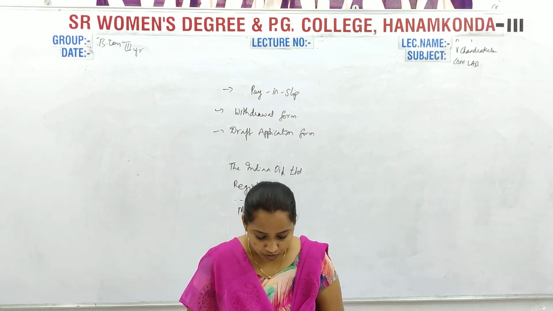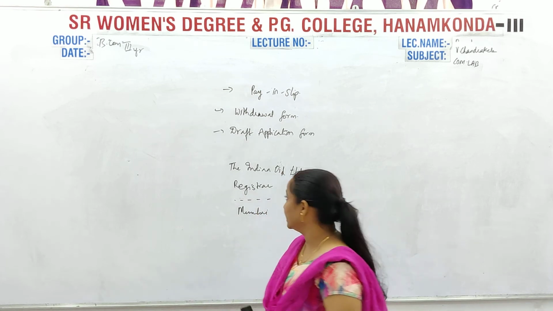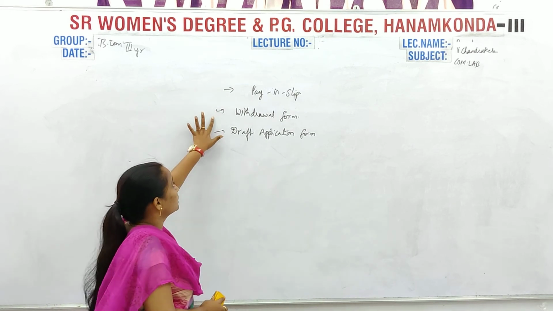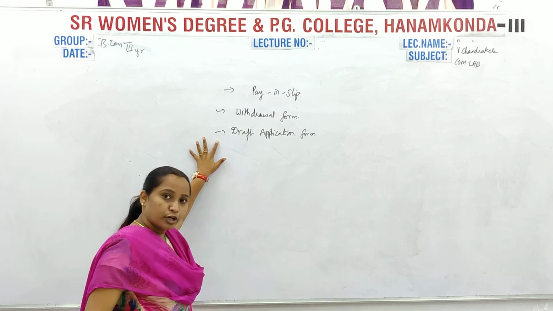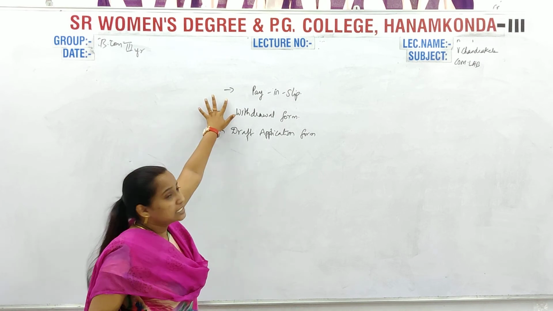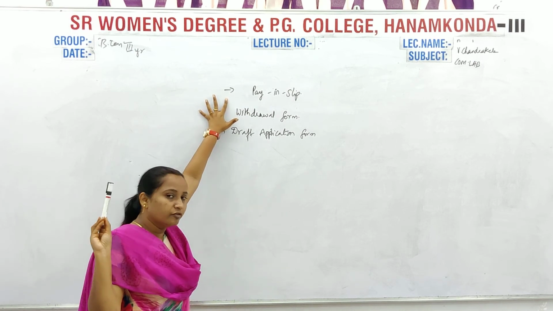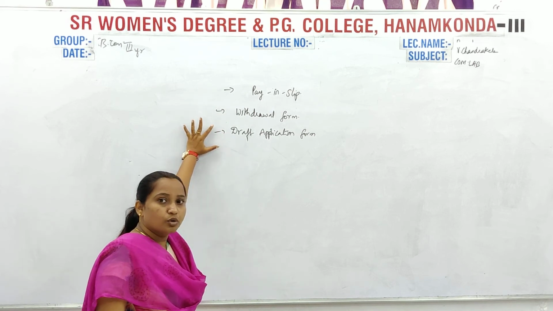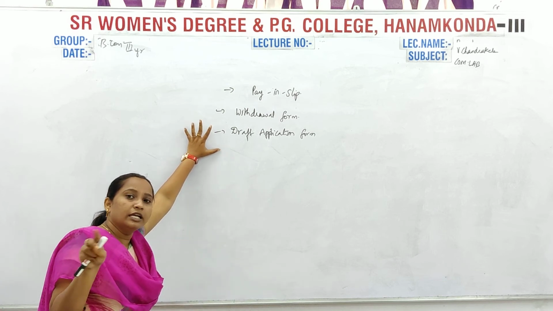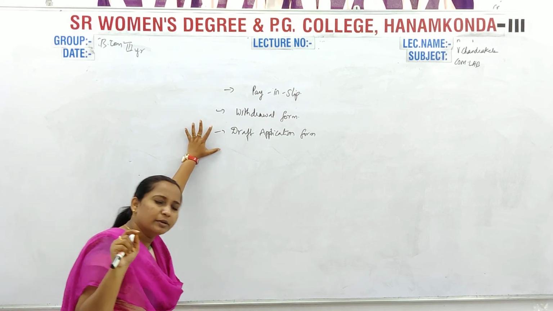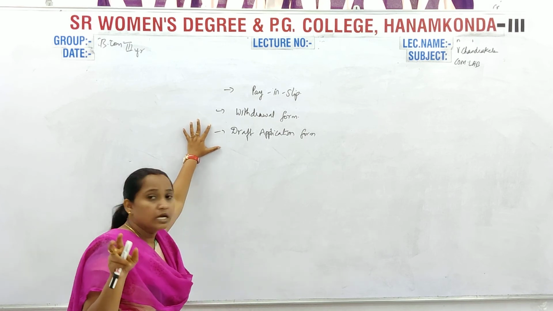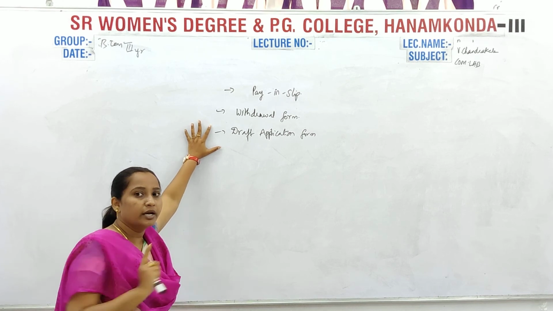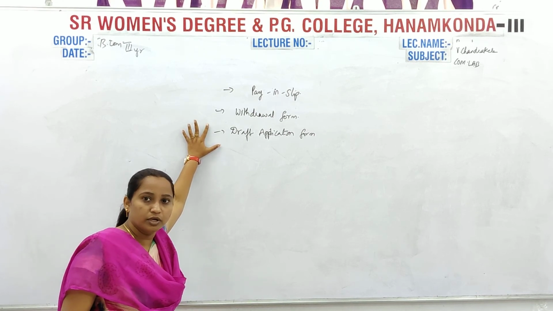Now, let's move to another topic which is the account opening and nomination form. For everything, specimen copies are given. Actually for the record, you need to get a paying slip from the bank. Go to any bank, they will give you a paying slip and withdrawal form. A draft application form, nobody will give you. So you can take a Xerox. You type in Google draft application form or draft form. They will give you an image, so you need to take a printout and paste it in the record. So that is how you are going to do it.